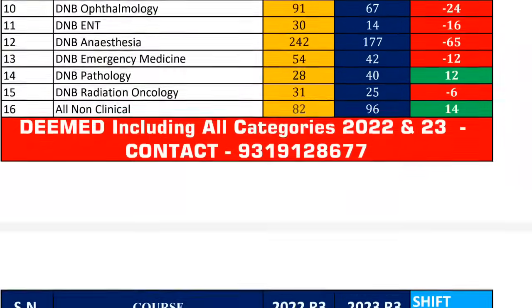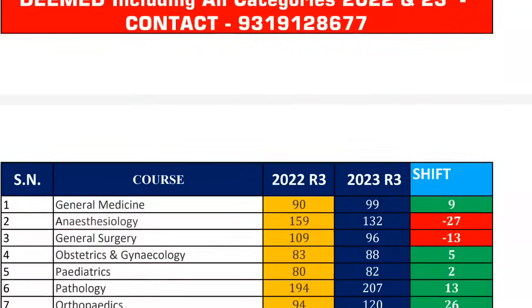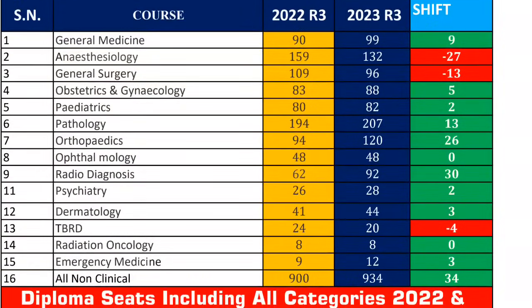Coming to deemed universities, which is more important because due to the heavy number of seats available in deemed, they have to revise the cutoff by a high margin. In general medicine, more seats are available. In anesthesia and surgery, fewer seats compared to last year. But in subjects like pathology, orthopedics, and radio diagnosis, particularly radio diagnosis, compared to last year's 62, this year it is 92, and in NRI more seats are available. In non-clinical also, 934 seats are there, and compared to last year, more seats are available this year.